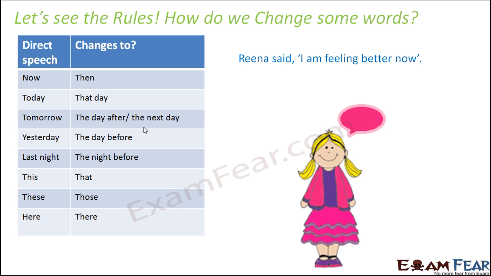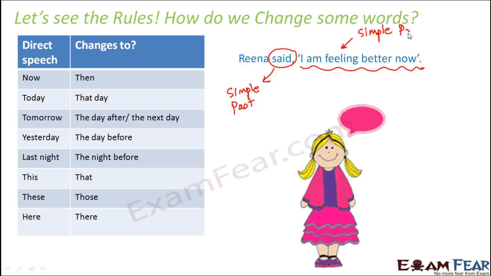Reena said, I am feeling better now. So here if you look at the tense of the reporting verb, said is the reporting verb and said is in simple past. Now whenever your reporting verb is in past tense, what happens? The direct speech will also change to past. Now right now the direct speech is in which tense? It is in simple present.